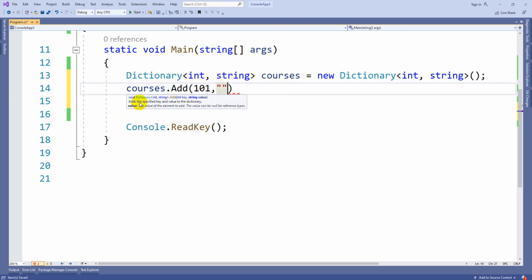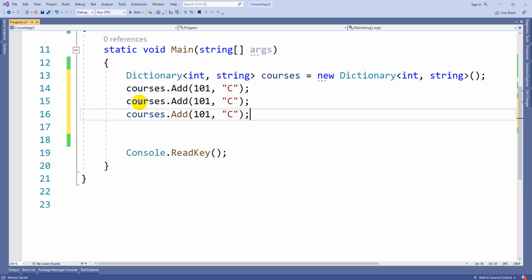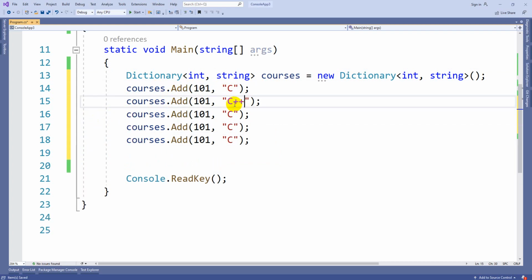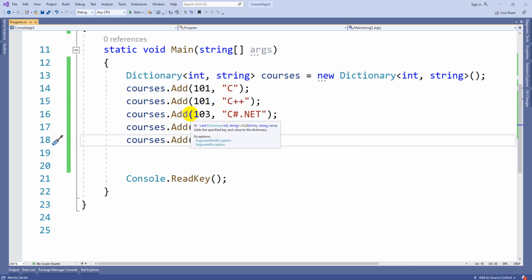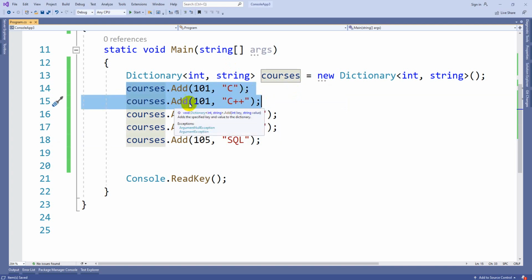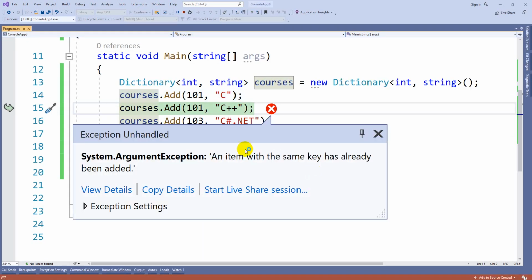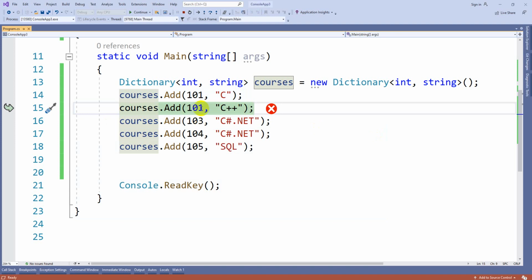So 101, suppose C. If I use C++ for 101 again, 103 is for C#.NET, 104 is also C#.NET, 105 is SQL. As of now there is no error detected, but when you compile, the system will give an error at line number 15 because the 101 key is already available. You can see this: an item with the same key has already been added. You should not use the same key again.